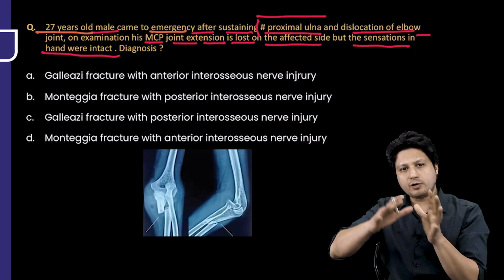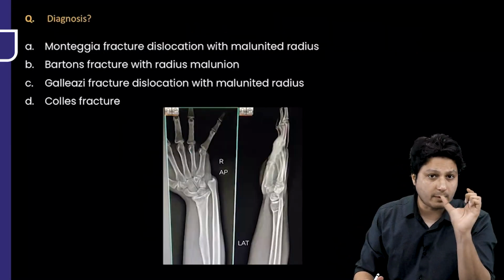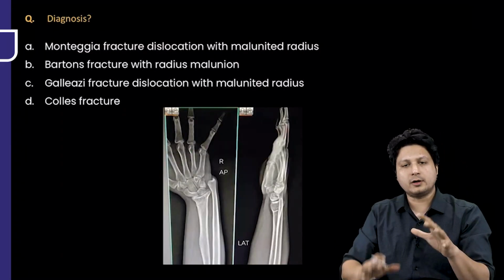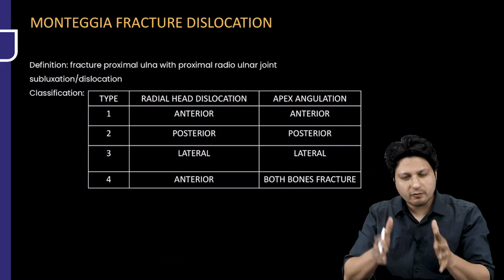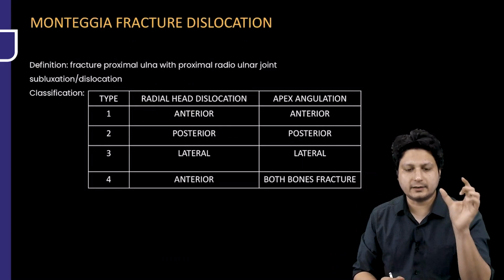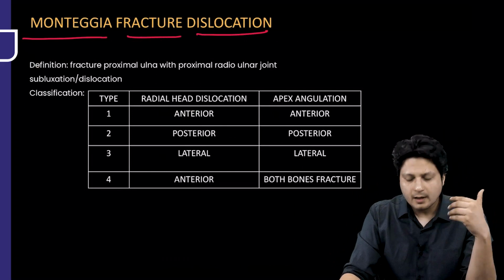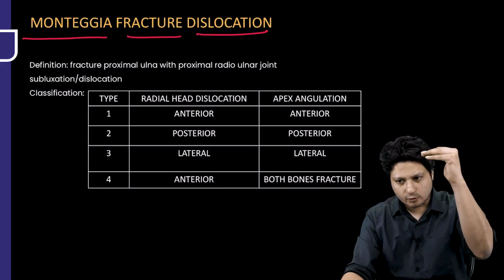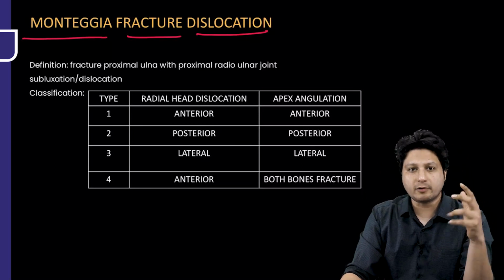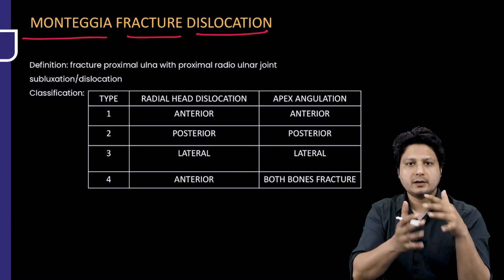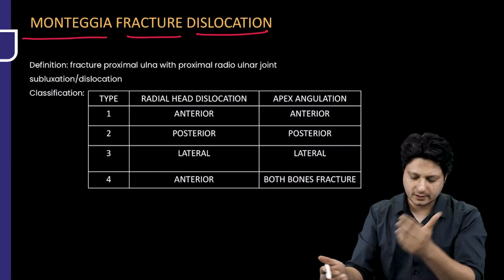Next, they just gave you the X-ray and they are asking about the possible diagnosis for this condition. Alright, so let's discuss the next topic, which is again a very, very important topic for your examination, and that is Monteggia fracture dislocation. Under this heading, there are going to be 4 parts. The first one is identification, that means definition. What is Monteggia fracture dislocation?